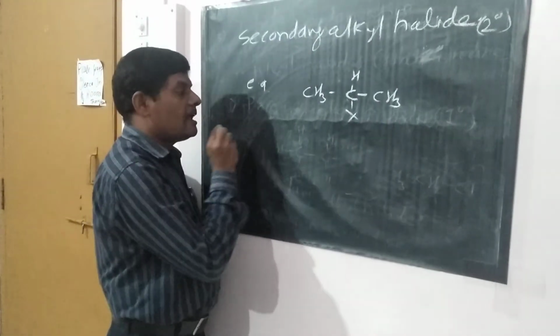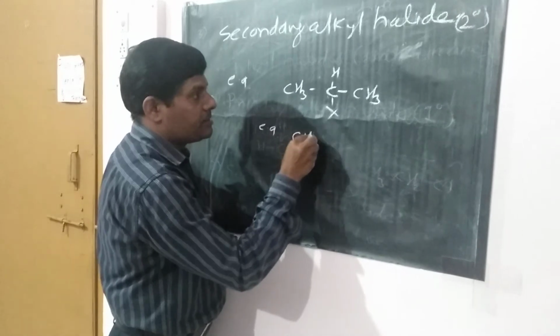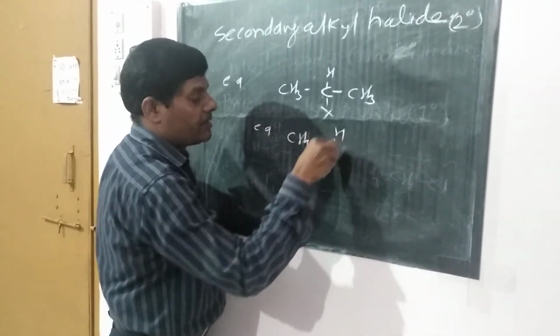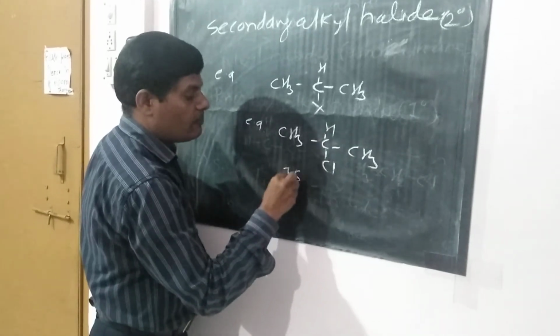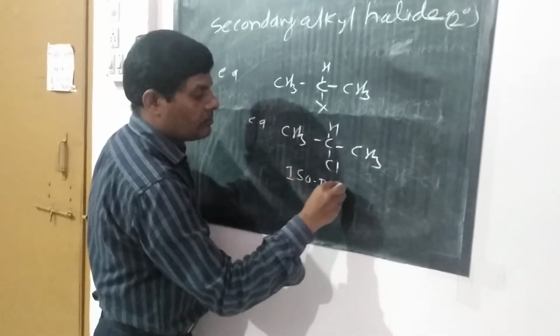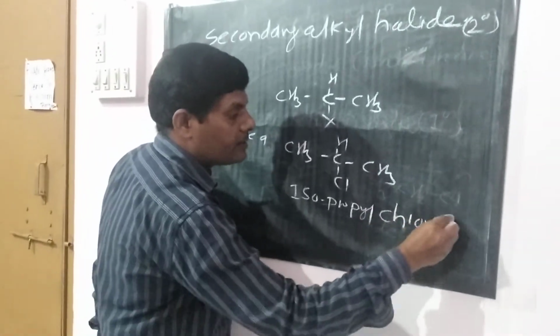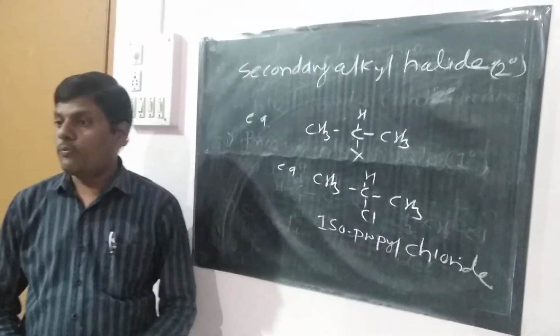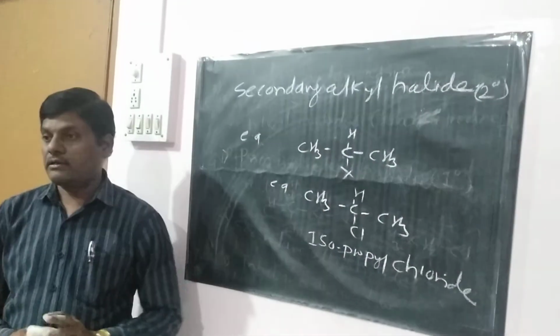These secondary alkyl halides, for example, CH3CHClCH3, that is isopropyl chloride. Isopropyl chloride. So this is a secondary alkyl halide.